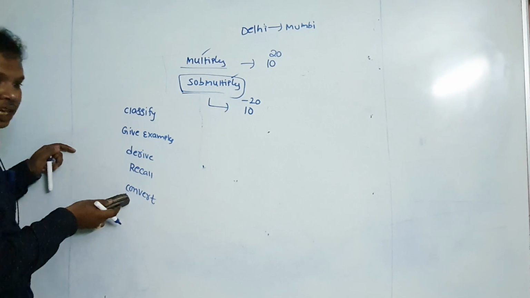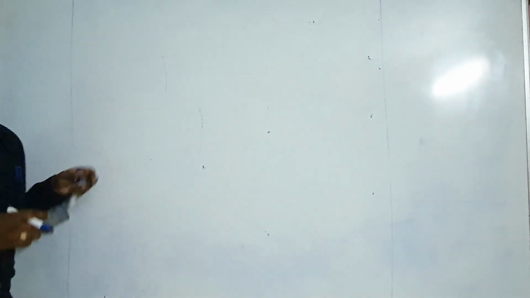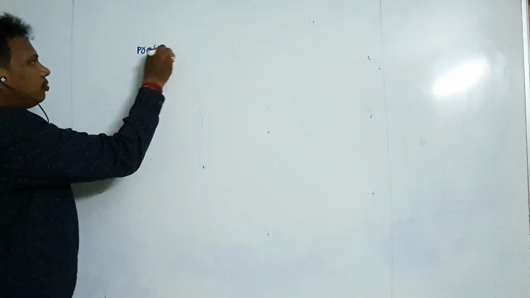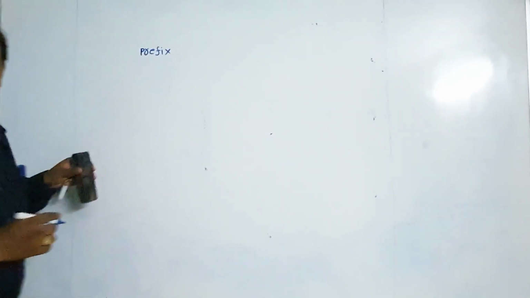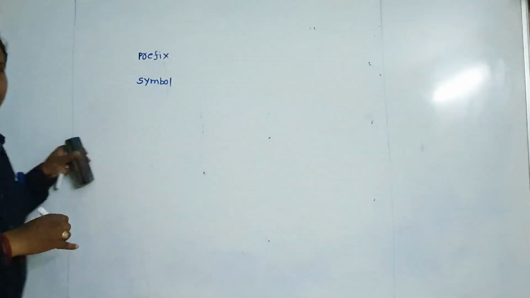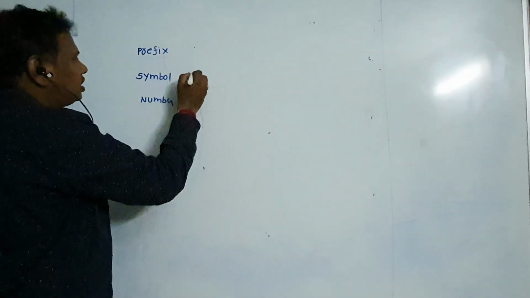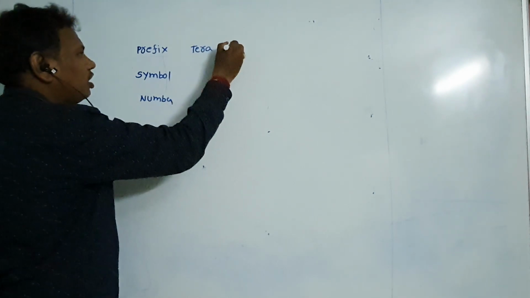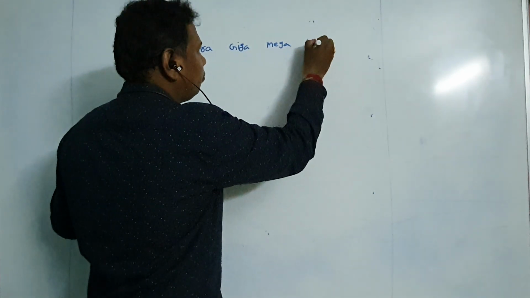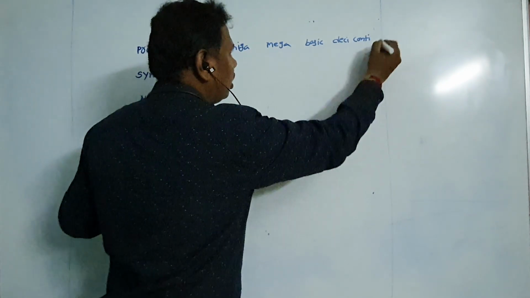So the next final topic is conversion. Conversion is very important. Many people find it difficult to convert a unit from one unit to another, so we can use this simple technique. First of all, write the prefix, symbol, number. First tera, giga, mega, then the basic value, deci, centi, and milli.